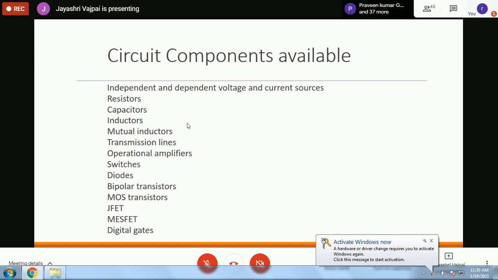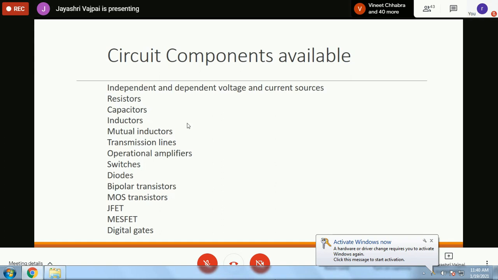Then, of course, the standard components, resistors, capacitors, inductors, mutual inductors, transmission line models are available. You can couple them together to construct big transmission lines. Operational amplifiers, as I've already told you, are basically analog computers. They can add, subtract, integrate, differentiate, and do a lot of other things. All the active filters use operational amplifiers, and all the instrumentation systems primarily use operational amplifiers for analog handling of the signals. Then all the switches are available.